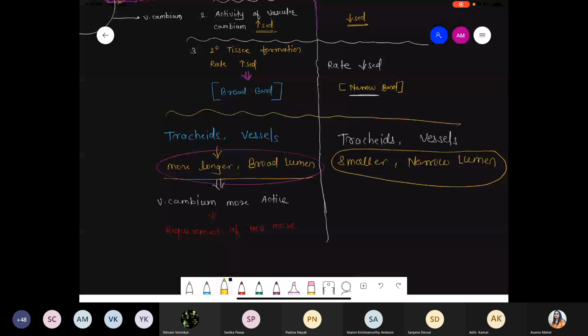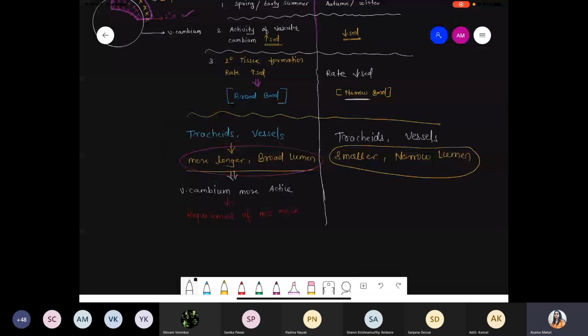That's it. Any doubt from this point? So we are talking about the area of tracheids and the vessels. Done this part? Done.